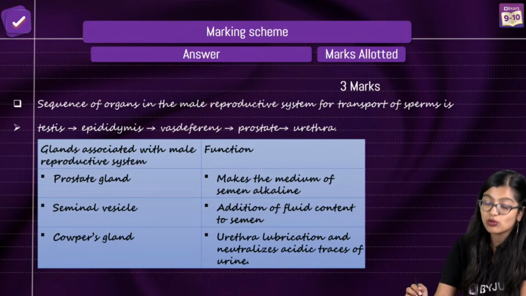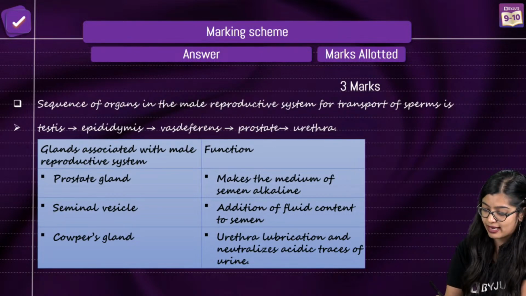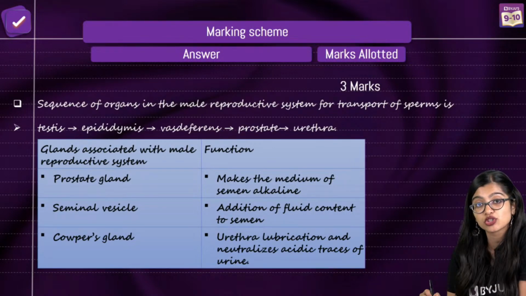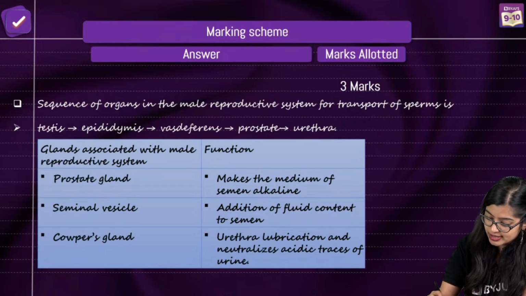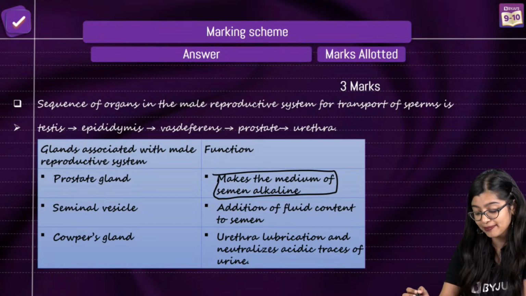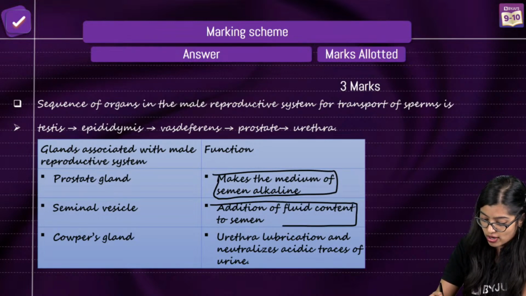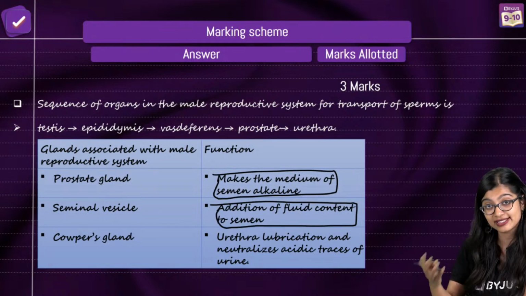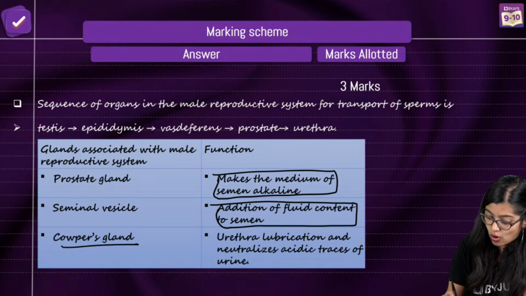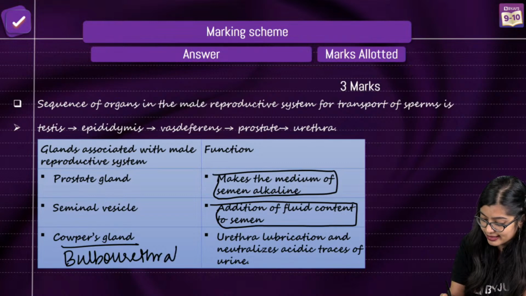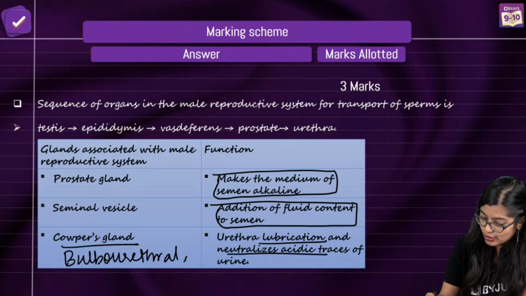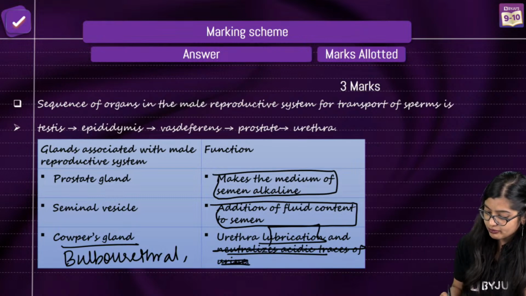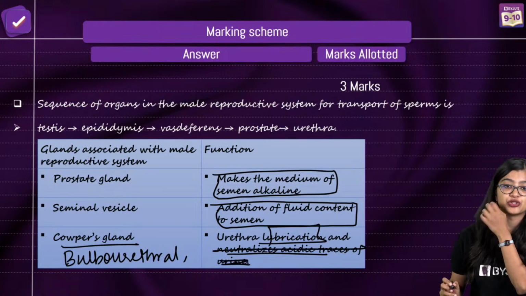Now you also need to write about the function that is there, right? You need to write about the functions of the accessory glands. So in the case of prostate, as you know, prostate provides an alkaline medium, right? And we know that of course the seminal vesicle also adds to it. And we know that Cowper's gland, or the bulbourethral gland, provides lubrication, right? So it provides lubrication to it.